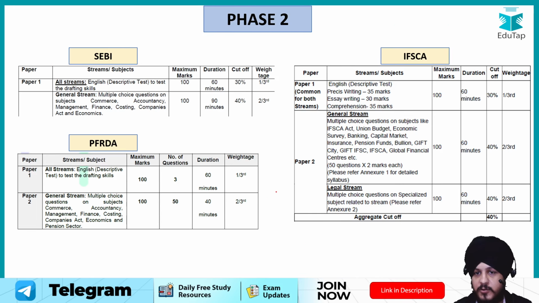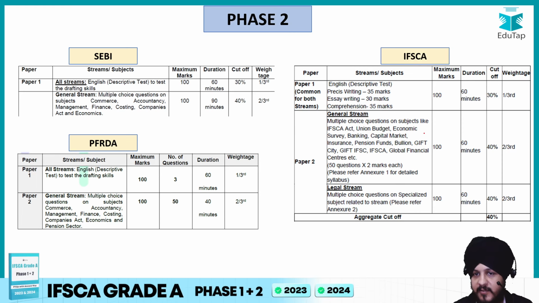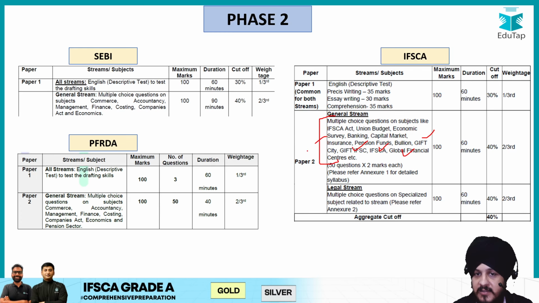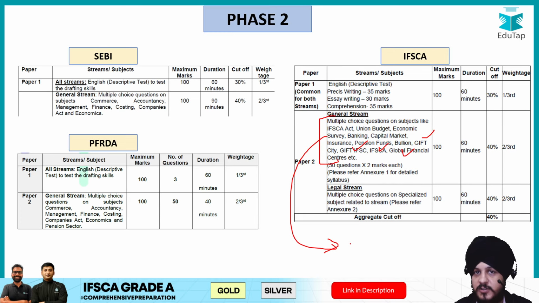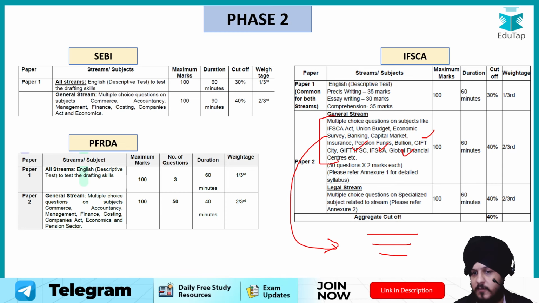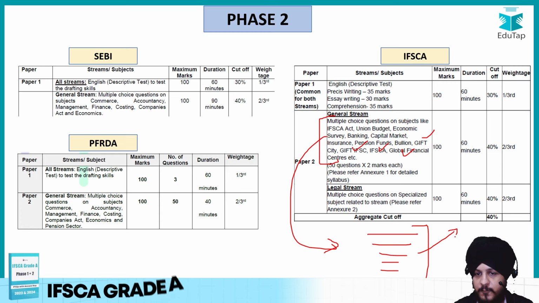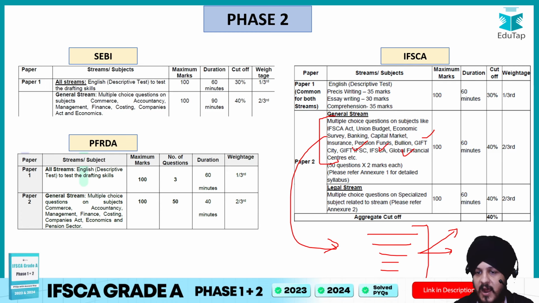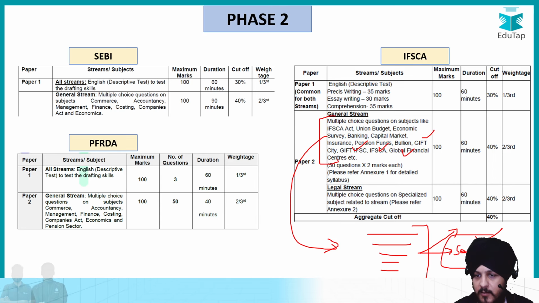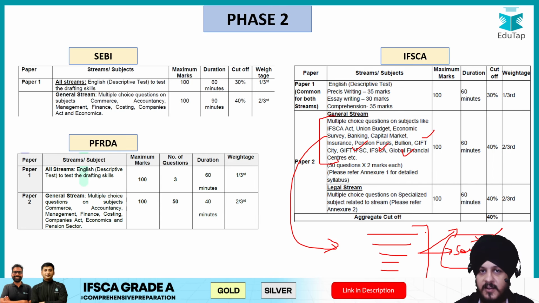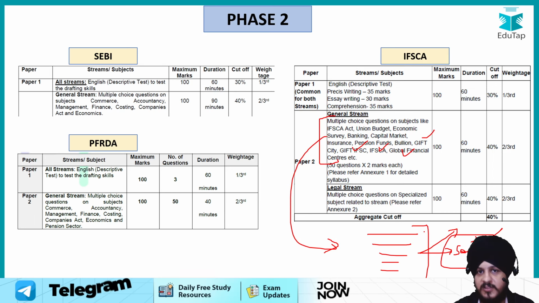Now, apart from that, I would say you can see other components are also mentioned in case of IFSCA very specifically. For example, the GIFT City, GIFT IFSC, IFSCA, right? Then the global financial sectors. Now, in order to see the detailing with respect to the syllabus, the decoded version, we have already uploaded separate videos on our channel, right? You just have to open the decoded syllabus video, and over there you can see what you have to study under these components and what are the sources that you can follow, right? For that purpose, you have to see another video that is there as a part of our IFSCA Grade A playlist on the same YouTube channel, right?